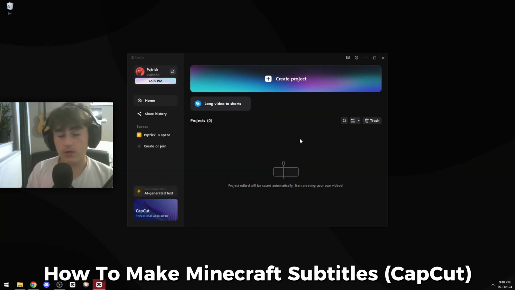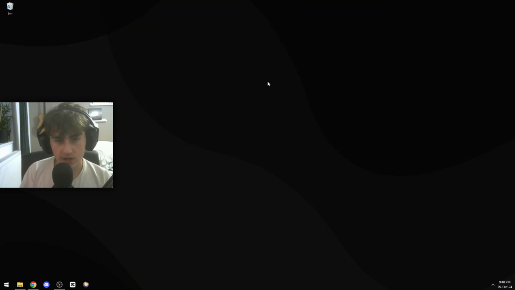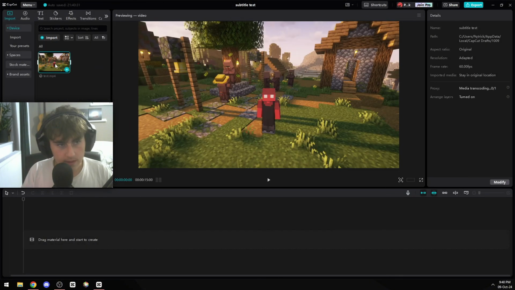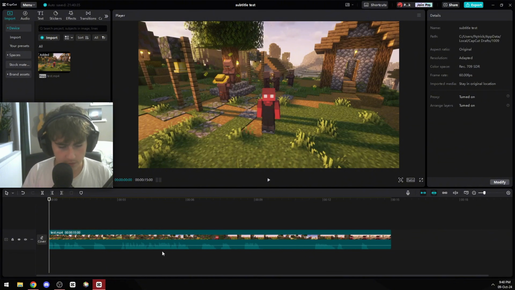So obviously all you need for this tutorial is to have some sort of footage and CapCut PC. Go ahead to create project, then drag your footage in, then put it in the timeline, and now we can start subtitling. First thing I do here is go to audio waveform size and put it to 60. This way you can see the audio forms better, and this will help you majorly with the subtitling.